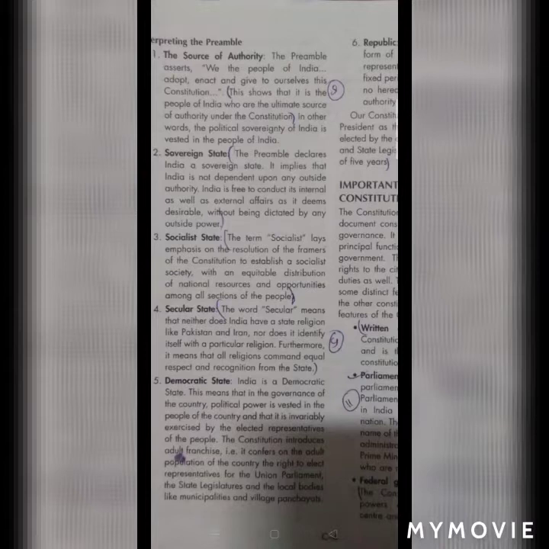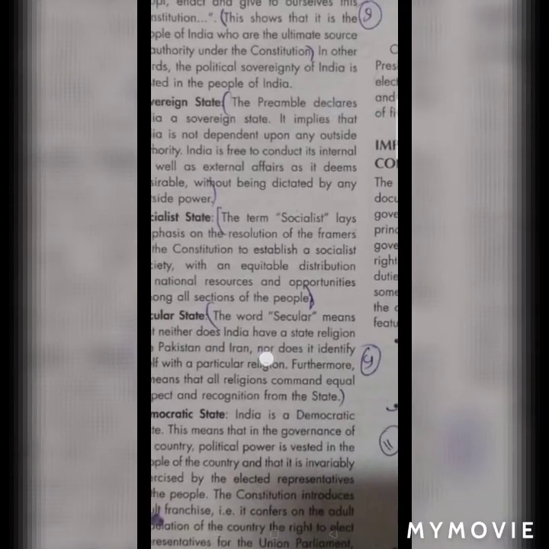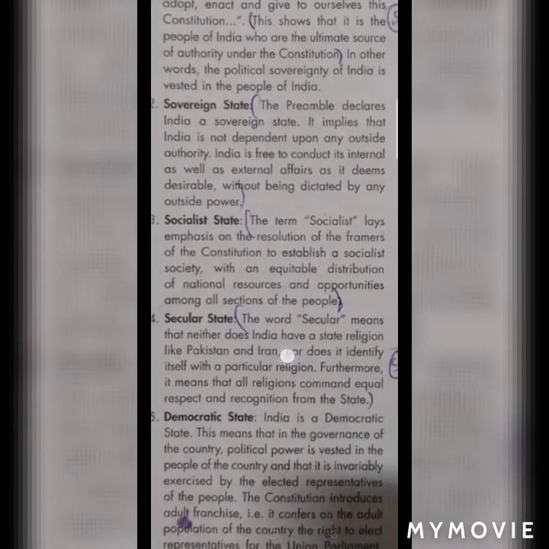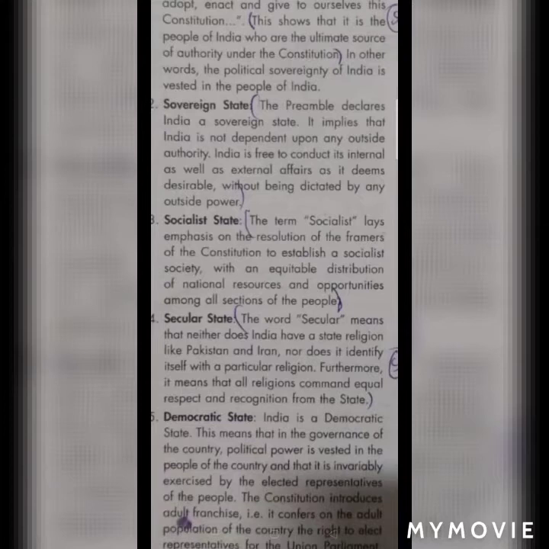In other words, the political sovereignty of India is vested in the people of India. We choose and elect our representatives, and we have the right to vote as well as to elect them. That's why the first line of the preamble says 'We the people of India'. The Constitution is for the people of India, and we are the source of authority over the Constitution.